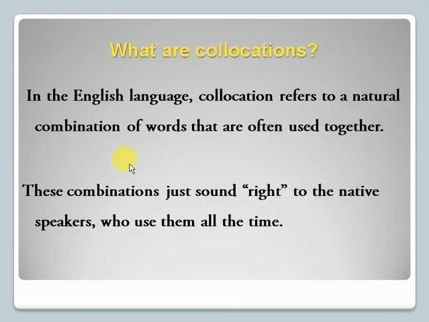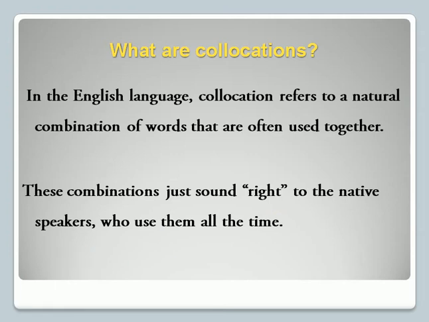Okay, so first we discuss what collocations are. Collocations are combinations of two or more words that we often use together. These combinations just sound right to native speakers, and they use them all the time, naturally. They are not forcefully combining words and using them. They're naturally using these words.